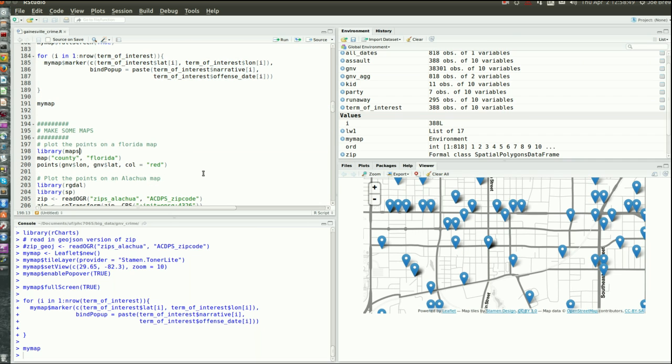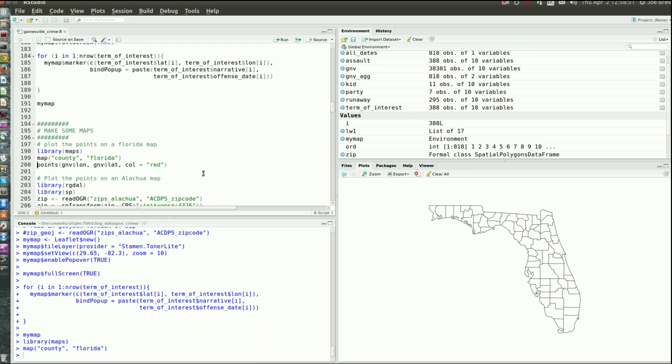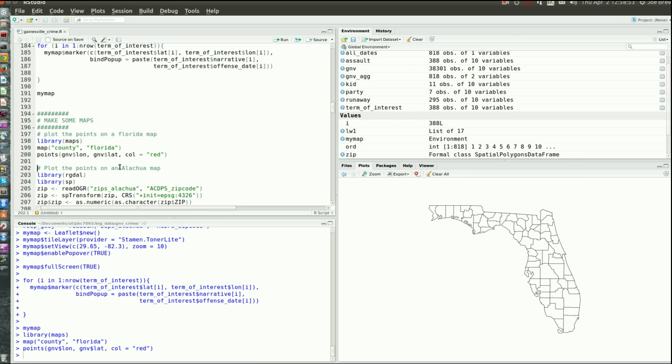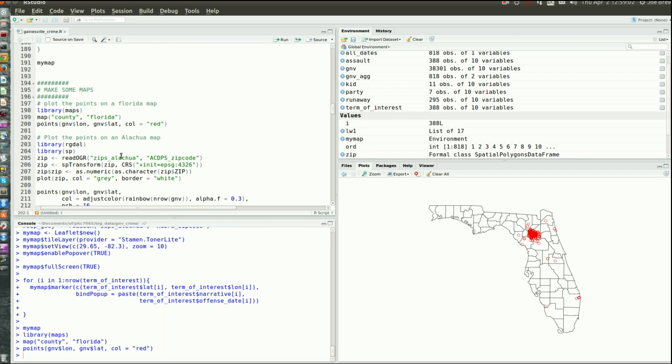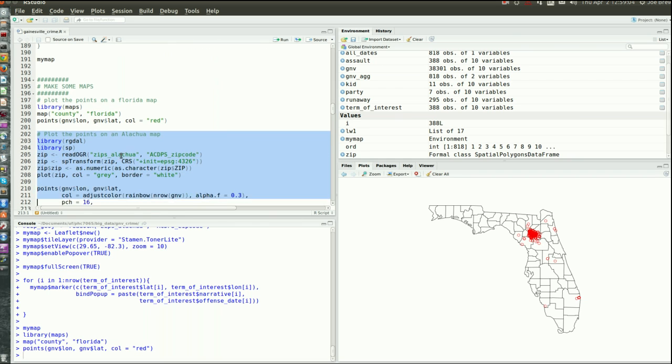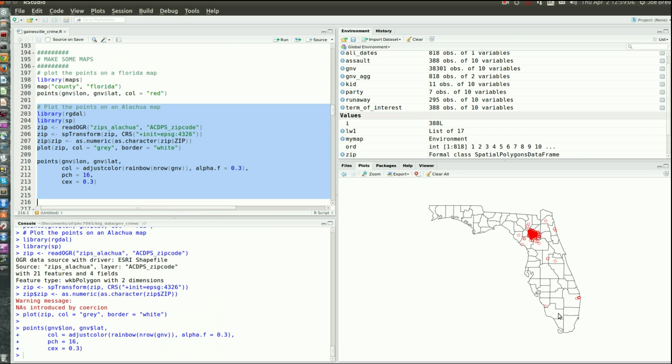We don't necessarily have to do interactive maps. We could do static maps and see where Gainesville police have gone. You can see once in a while they end up here in St. Augustine or down in, I don't know, Broward County or whatever that is. That's interesting. But maybe we're more interested in what's happening in Alachua County, right?